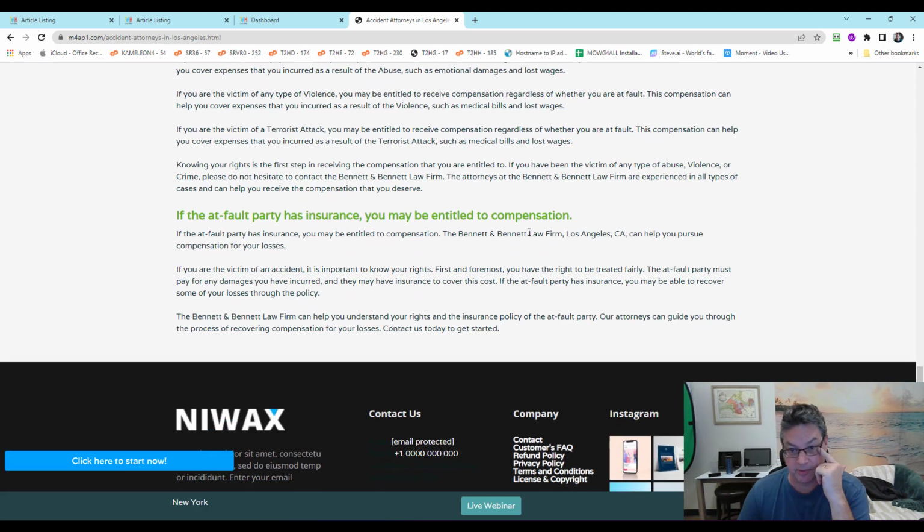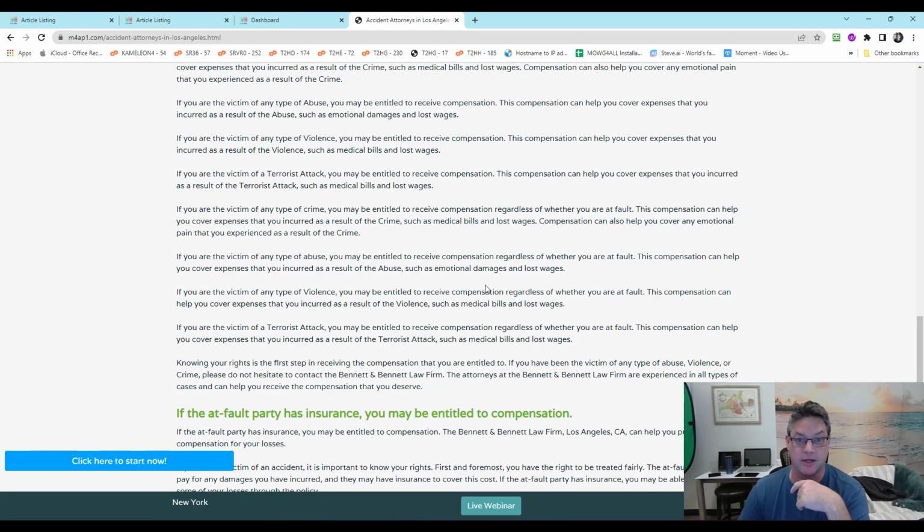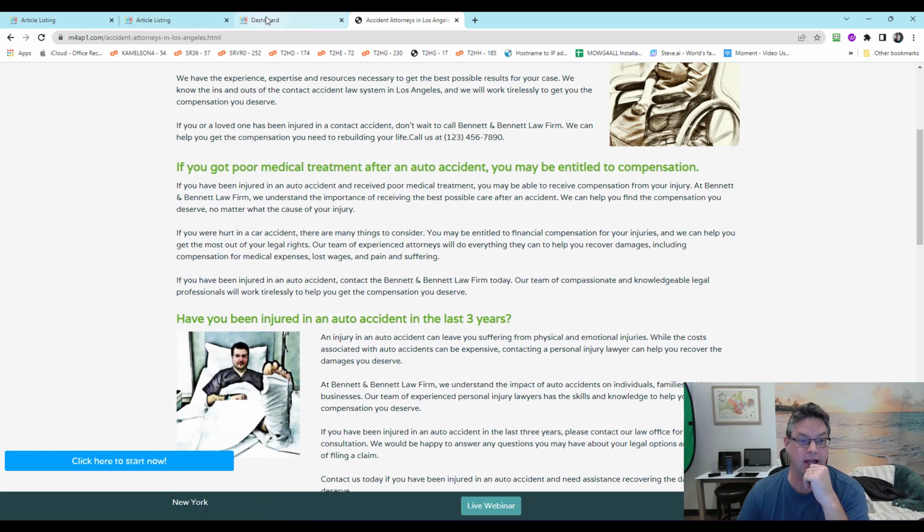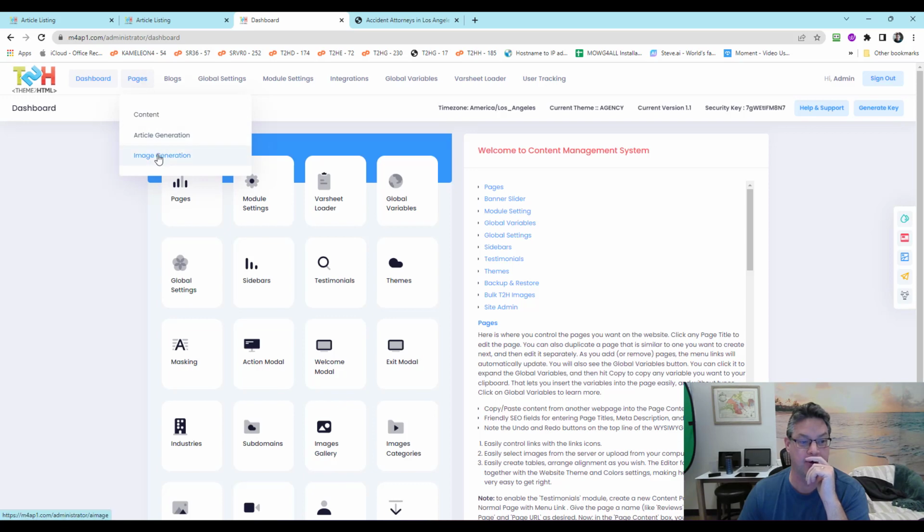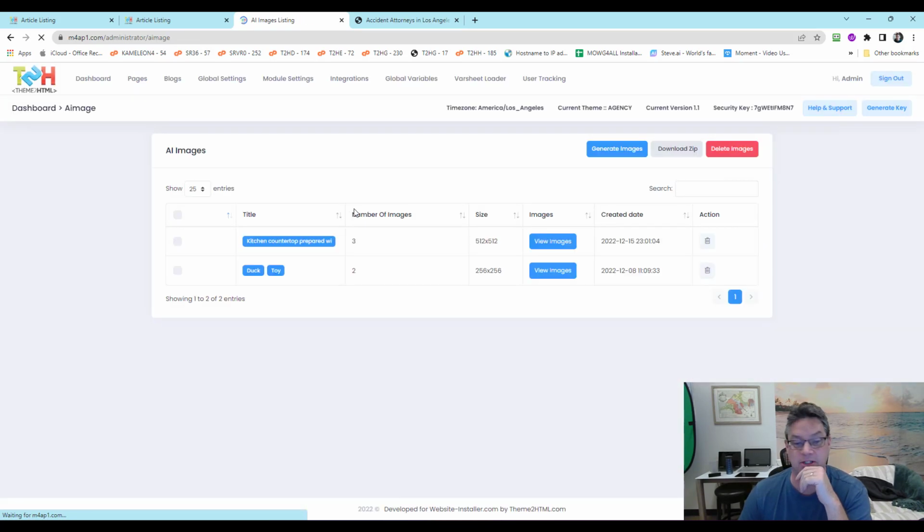And then if you want to make some more images to paste in here, you can do it. So it's really easy. How many of you know how to do that? Okay, you go to image generation and then just come up with some good ideas for images, right?